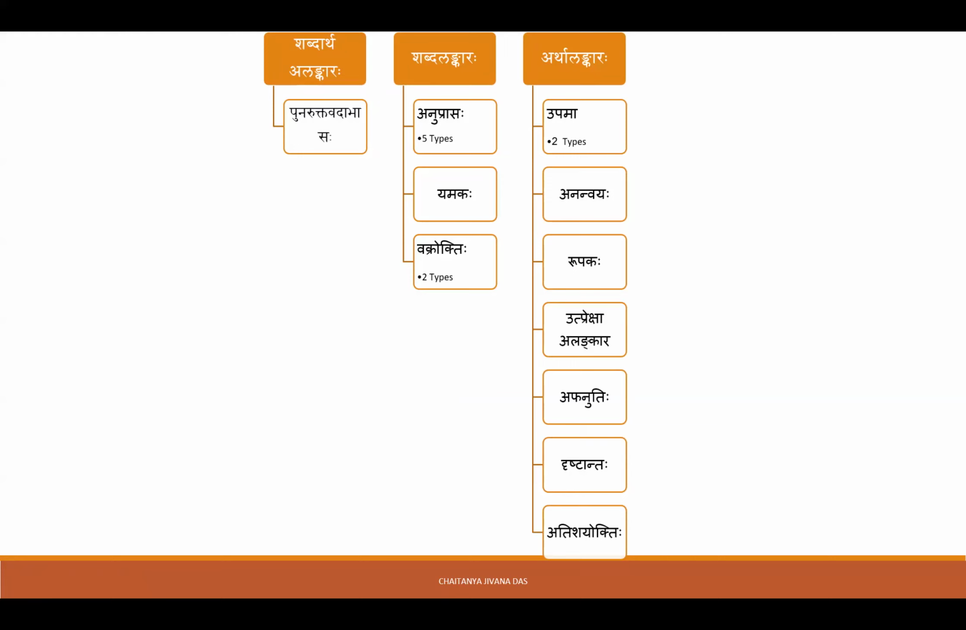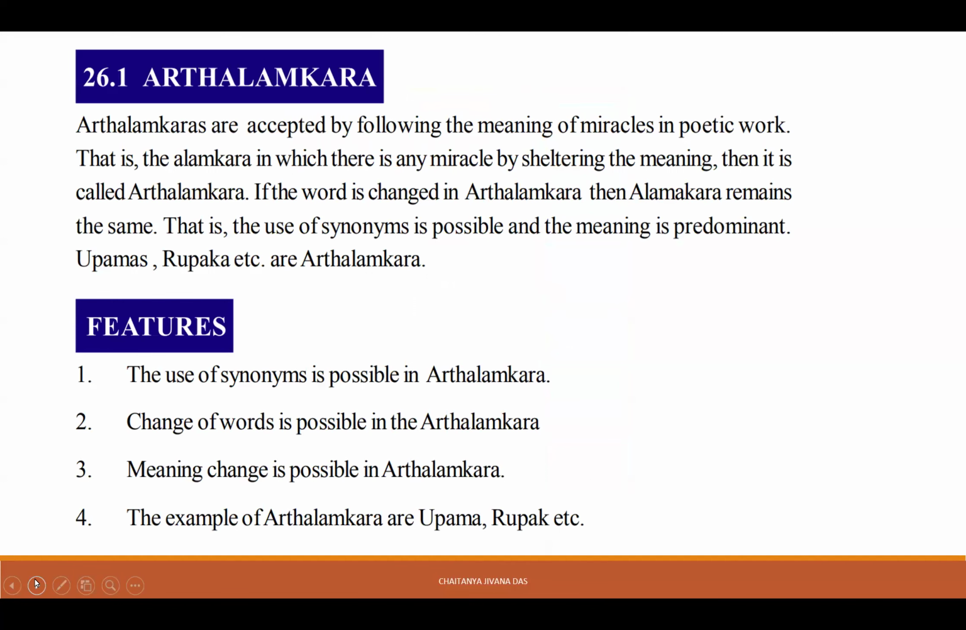Then in Artha Alankar, we have Upama Alankar, Ananvaya Alankar, Rupaka Alankar, Utpreksha Alankar, Apahnuti Alankar, Drishtanta Alankar, Atishayokti Alankar. There are many different rules. What are the rules of Upama? What components should be there in the Upama Alankar? And how the Artha should be predominant, and the word change can be there, but the Artha change cannot be tolerated. This type of intricacies I will not be discussing here, I am just giving the introduction.